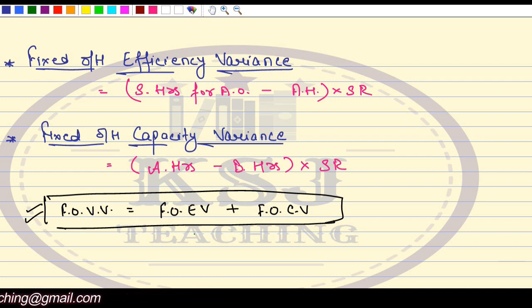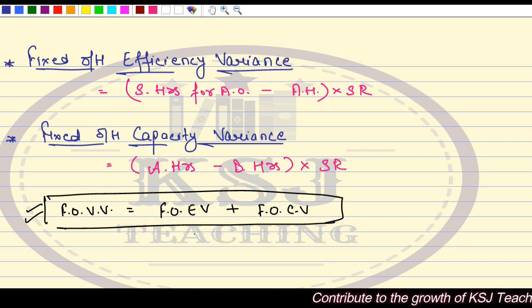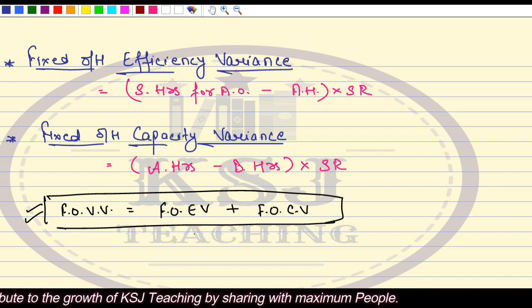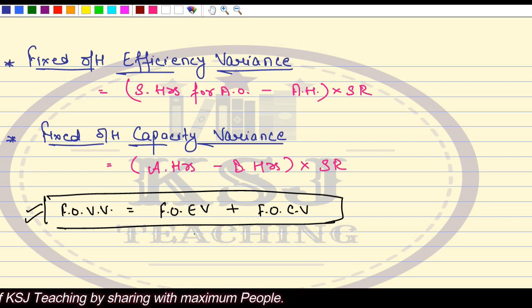Now, maybe in the next class I'll tell you one thing. In terms of capacity variance, we will study 2 more variances, maybe in the next lecture, right? We have 2 more variances which are related to the capacity variance. One is calendar variance and another one is revised capacity variance.